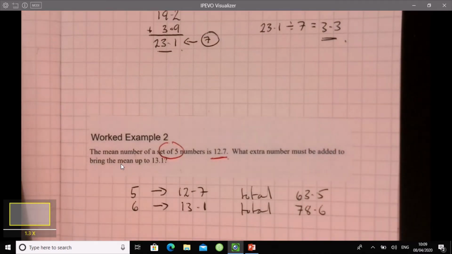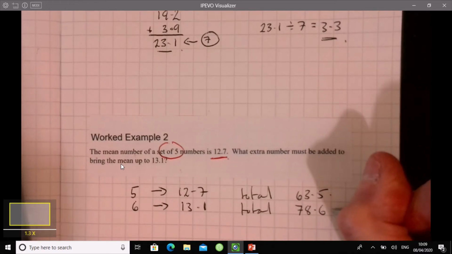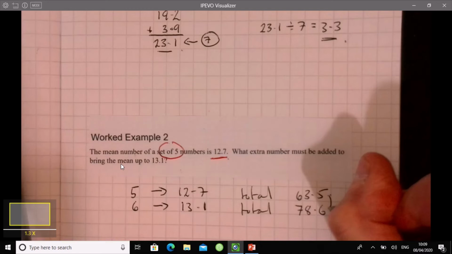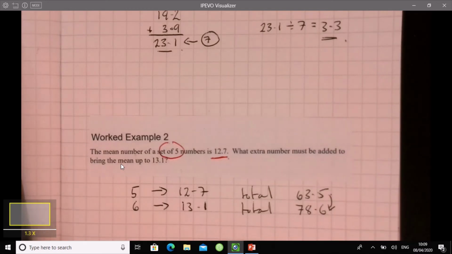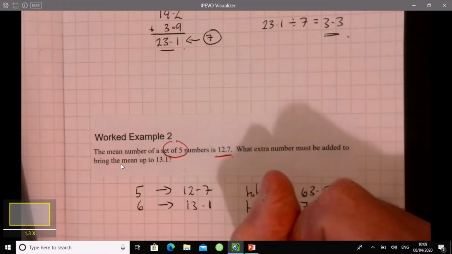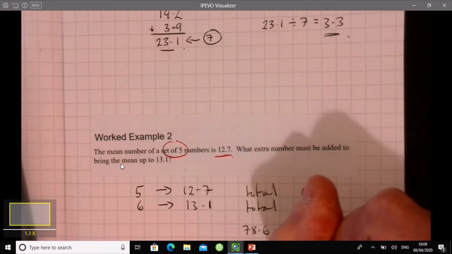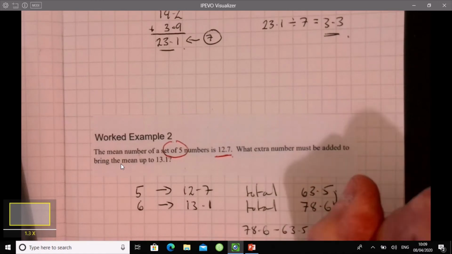So 63.5 is the total of the 5 numbers, and 78.6 is the total of 6 numbers. The answer is the difference between those two. So I'm going to take 78.6 and take away 63.5. Remember, calculator's fine.